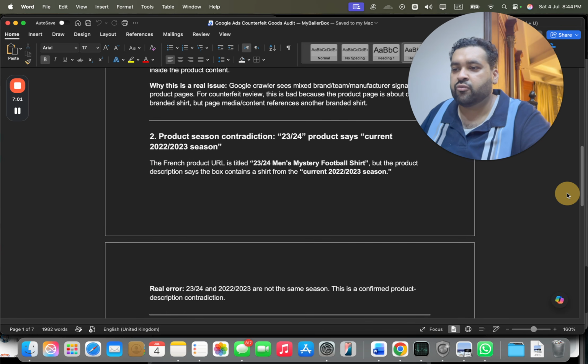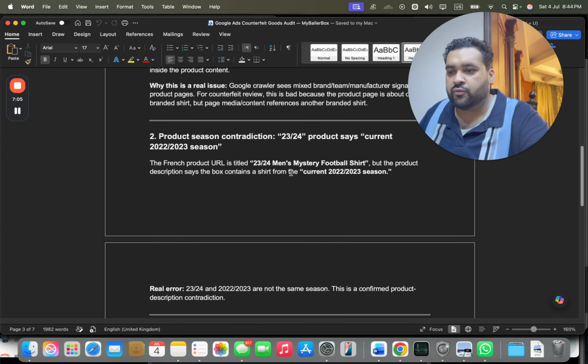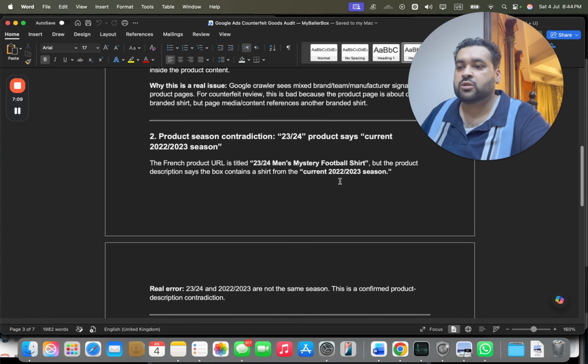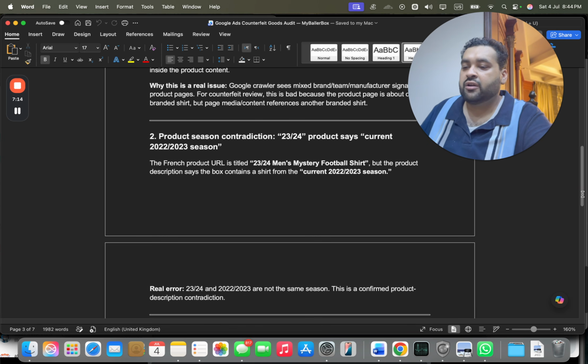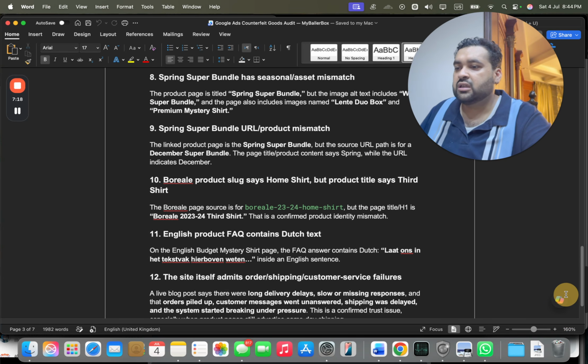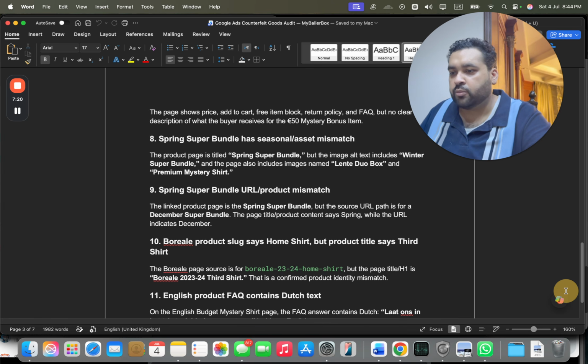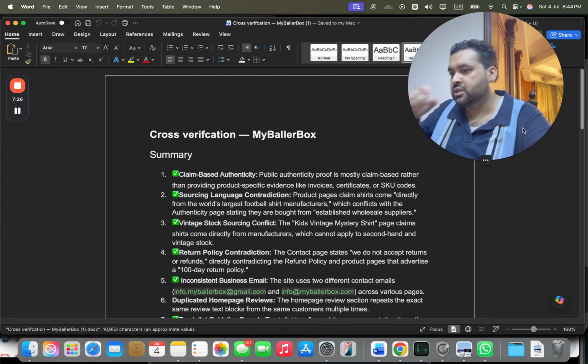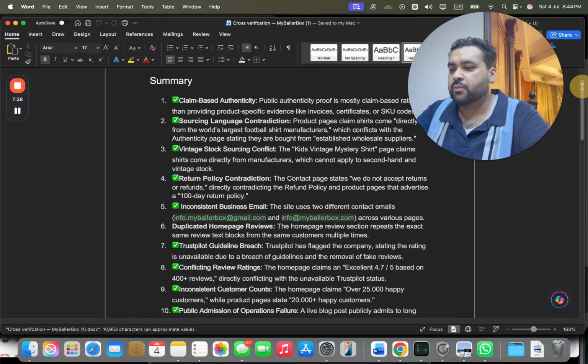On some pages, you can see the French product URL title is 23 by 24, but the description says current 22 to 23 season. It may be that a new season has arrived, but you also need to update your description. So all this needed to be done. Some other small pages and other things were also optimized to get it approved and running. And there was ample cross verification done by different team members to get it approved.